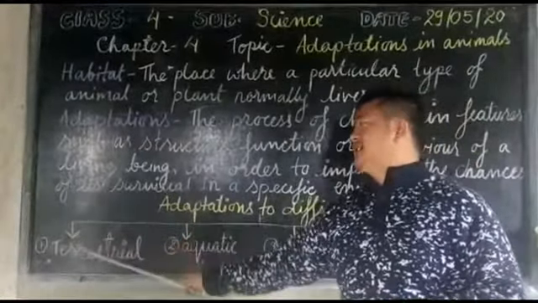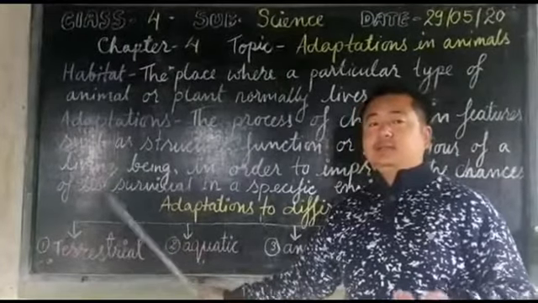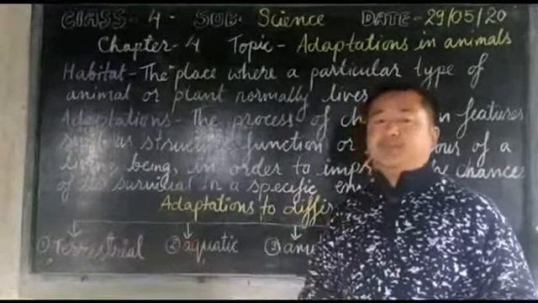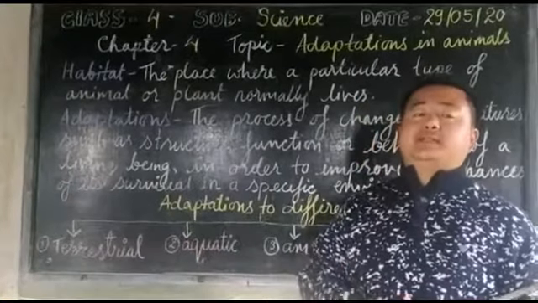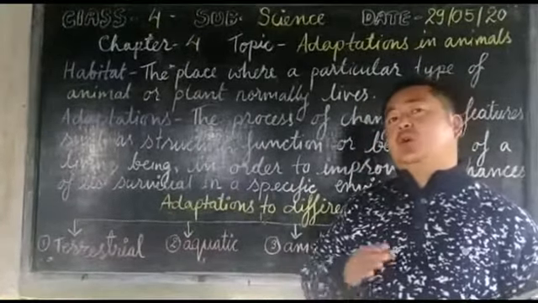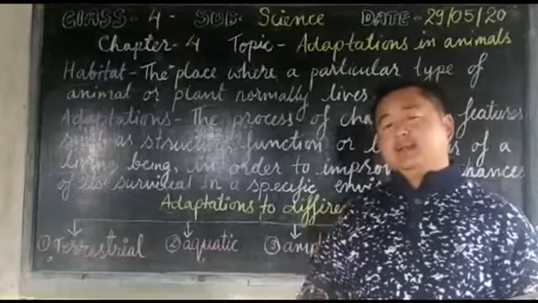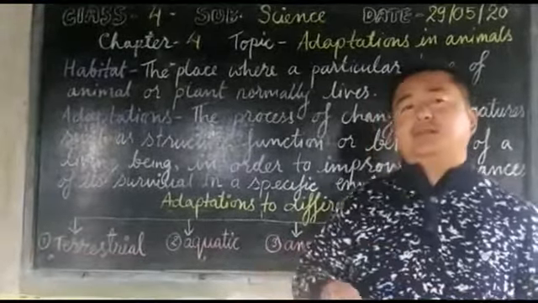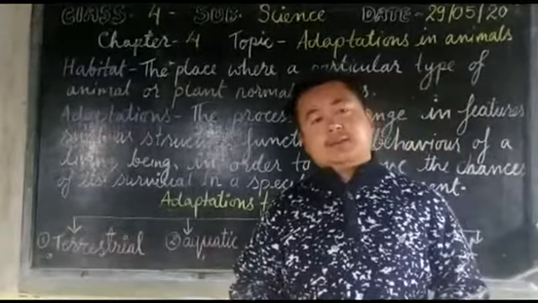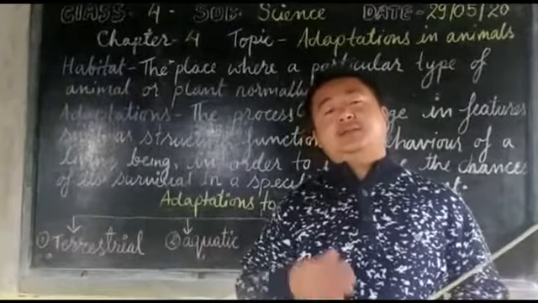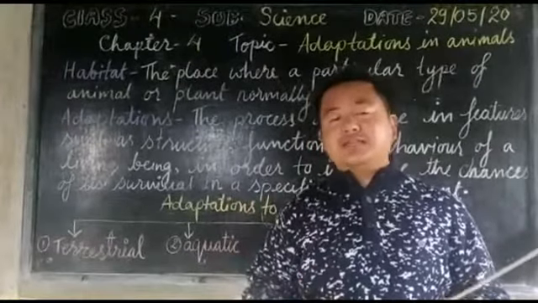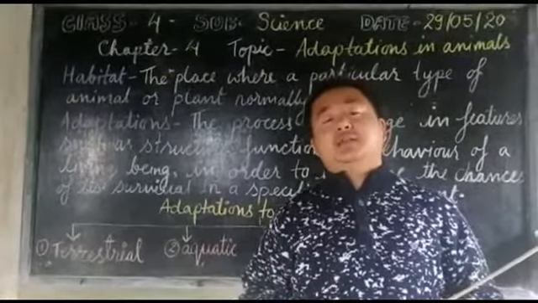The first one is terrestrial animals, the animals that live on the land. You have seen the varieties of animals that live on land, and they are known as terrestrial animals.